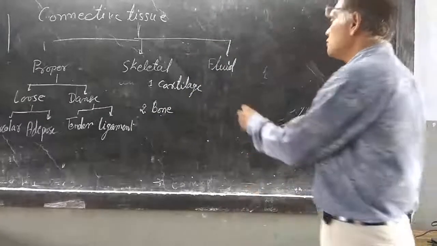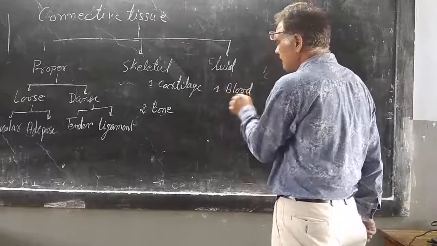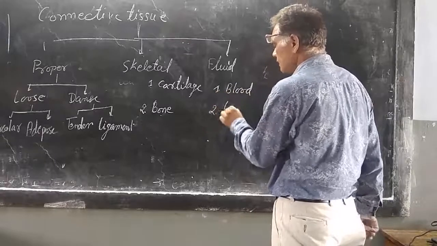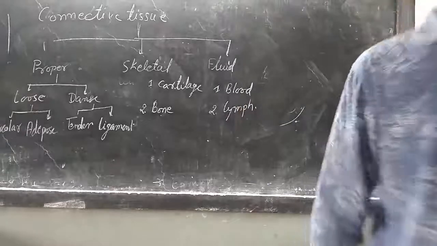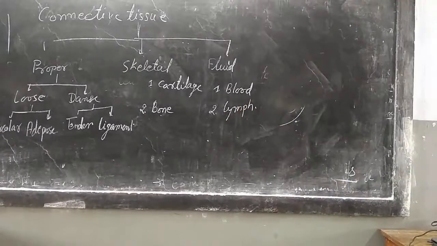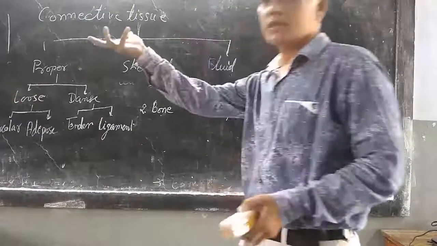And fluid connective tissue is blood and lymph. So it is the connective tissue which helps join the different parts, like the name, connect.